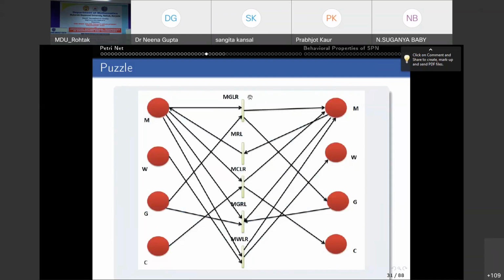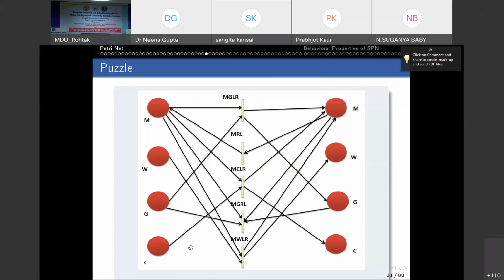In between we have a river, and on the left side we have these 4: man, wolf, goat, and cabbage. And we want all these 4 to be on the right side of the river. But initially they are on the left side of the river.